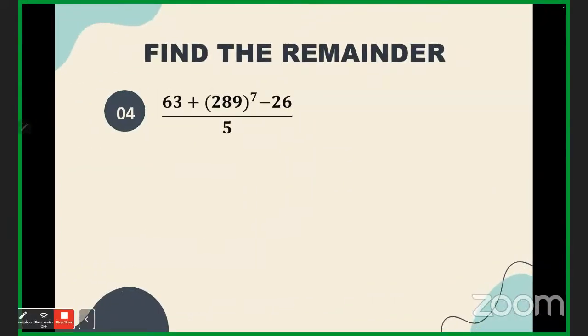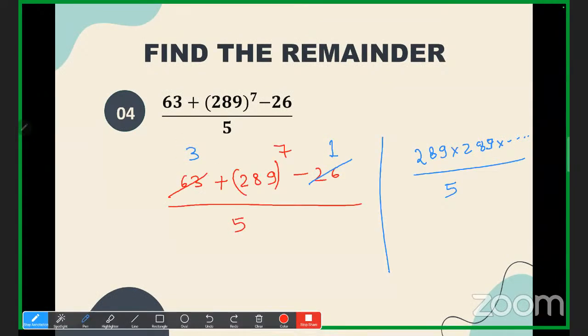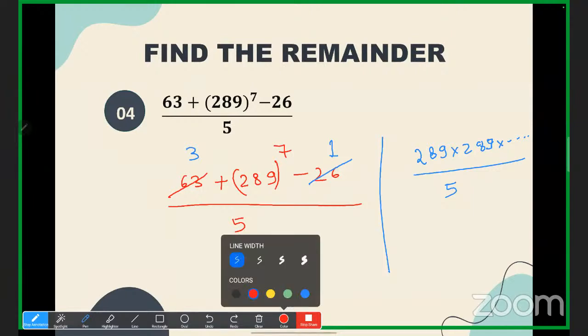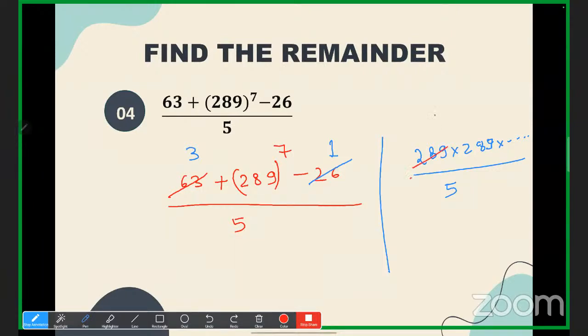Okay. Shall we move ahead? See, now 289, just divide it by 5. What will you get? 4. So 4, 4. How many times? 7 times. Again we have to club. So 16 you'll get. Yes or no? So 4 into 4, how many times? 3 times you'll get? Yes or no?